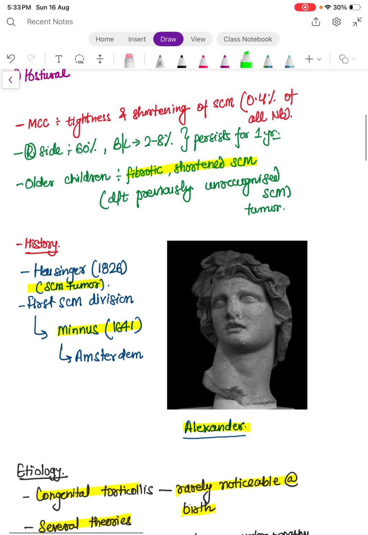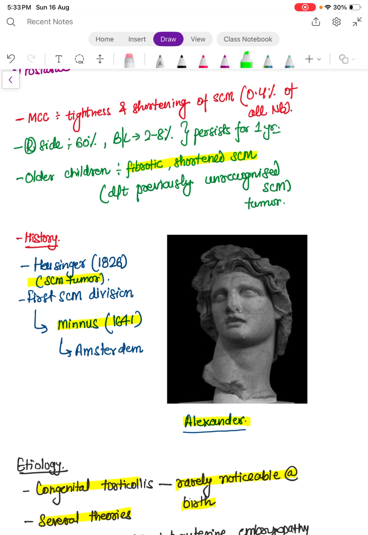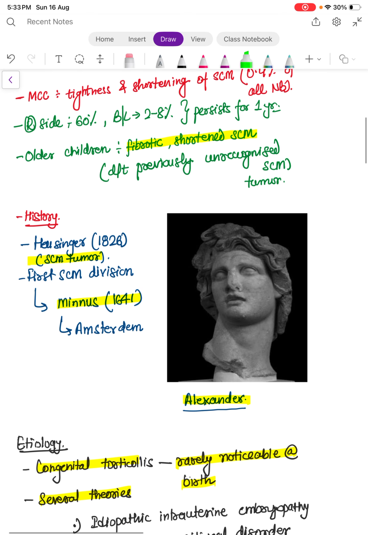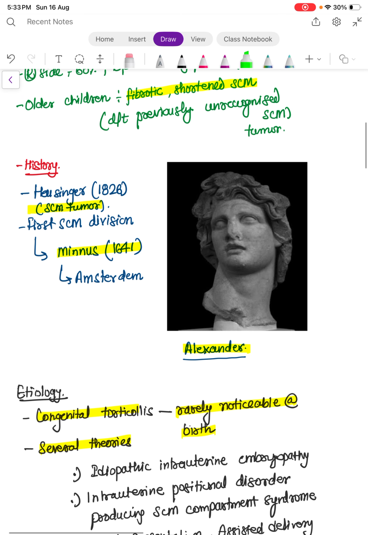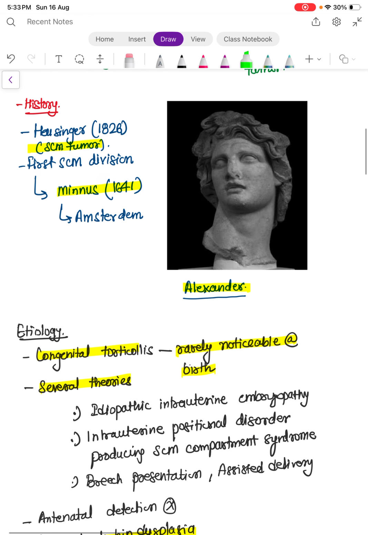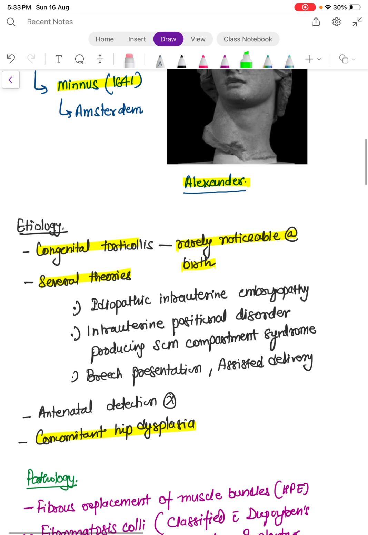If we go in the history, the term SCM tumor was first used by Husinger in 1826. First sternocleidomastoid division was done by Menes in 1641. And the interesting part of history, people say that Alexander also had some form of torticollis. So if we go on etiology, congenital torticollis is rarely noticeable at birth, as we have already discussed, and then there are several theories to discuss it.